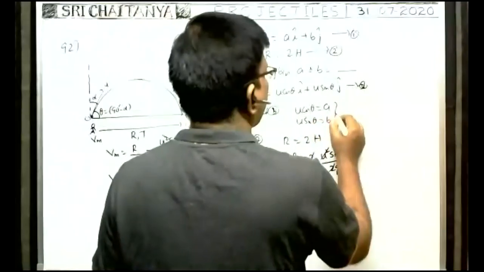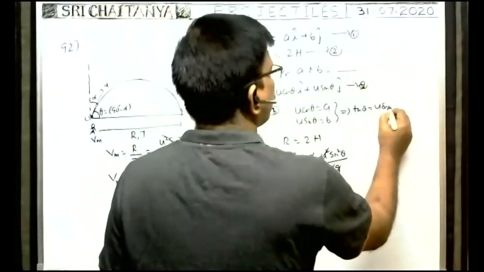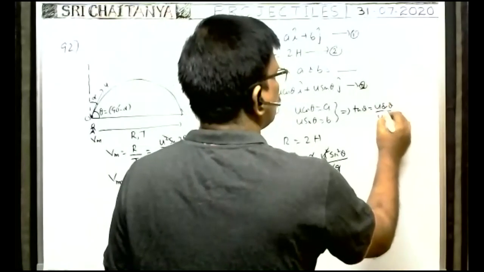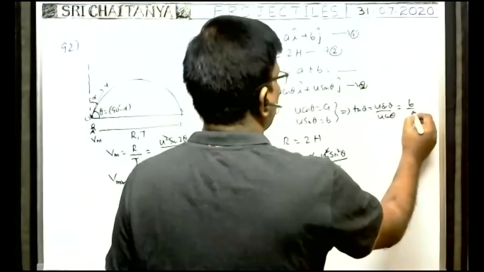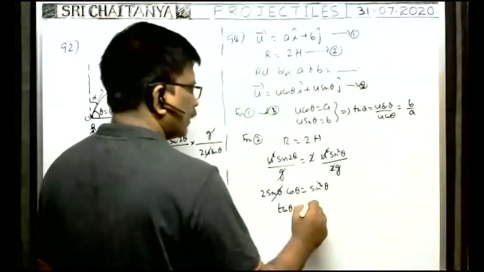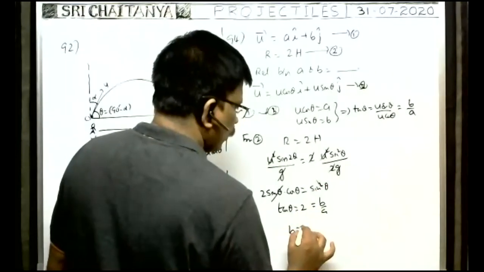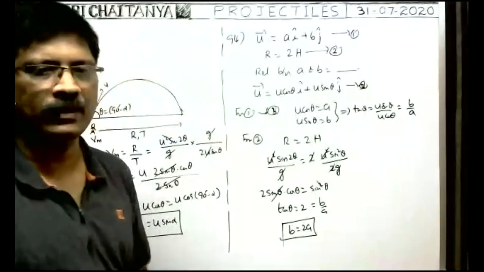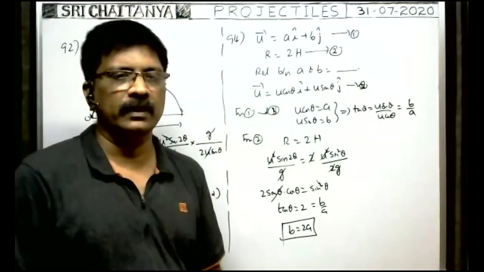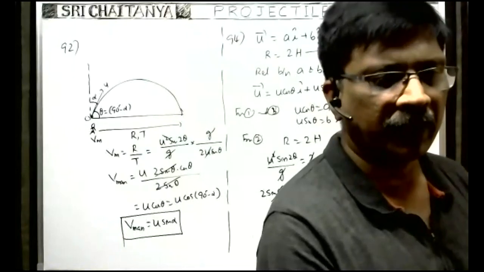From this, what about tan theta? Tan theta is equal to u sin theta by u cos theta. U cancels, sin theta by cos theta means tan theta. U sin theta means b, u cos theta means a. So tan theta is equal to b by a, we can write now. Therefore, b is equal to 2a. B is equal to 2A. That is the relation between A and B.